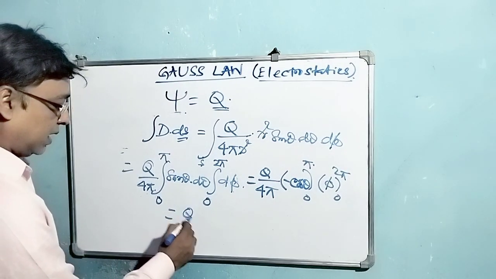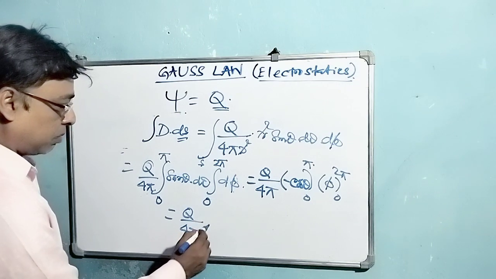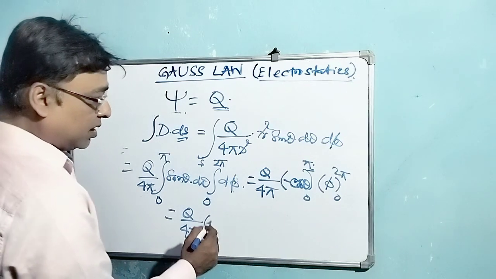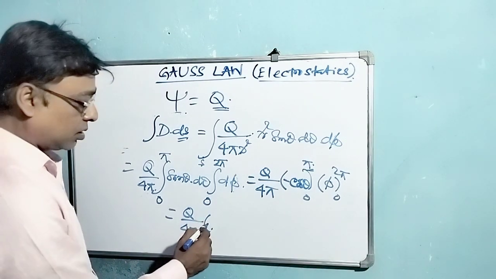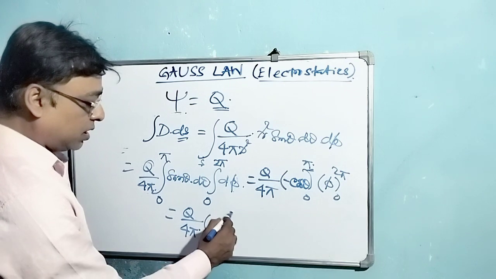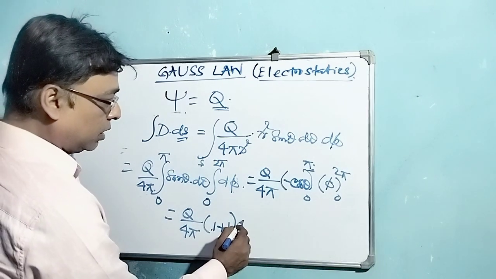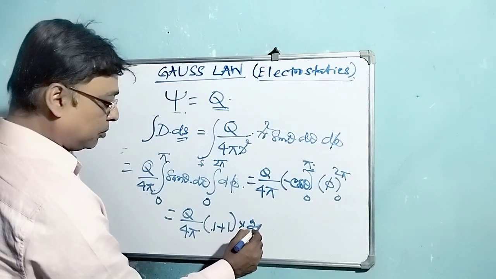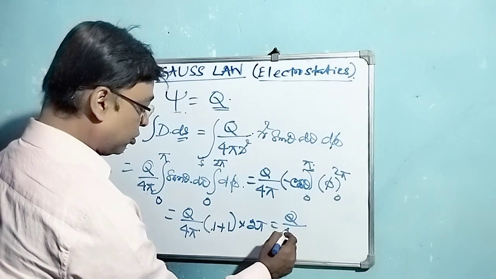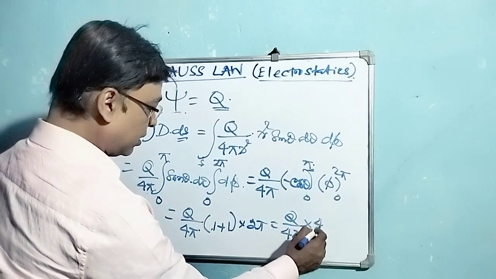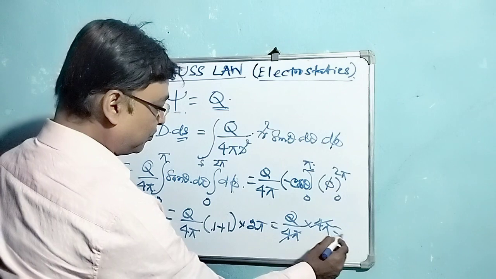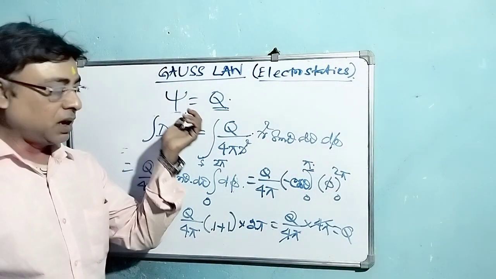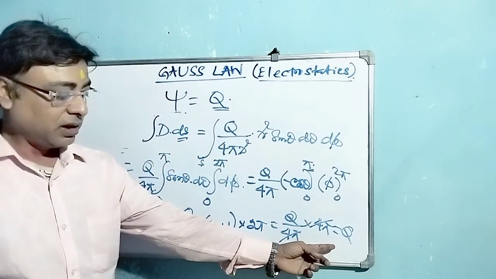So by putting the limits we can get Q by 4 pi; if we put the upper limit, this will be minus cos pi, that is cos 180 is minus 1, so minus of minus, plus 1, plus cos 0 is again 1. And if we put the value of phi, that means the limit of phi, it will be 2 pi. So it will be Q by 4 pi into 4 pi. So we can see that whatever we have told, that means the statement that the flux coming out is equal to the charge content in that body, that is being proved.